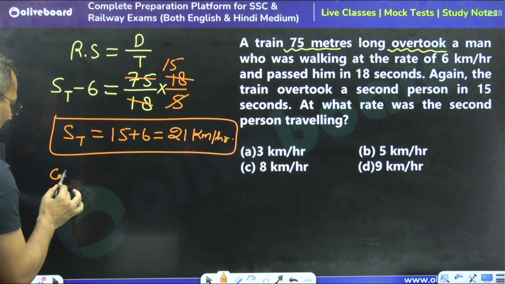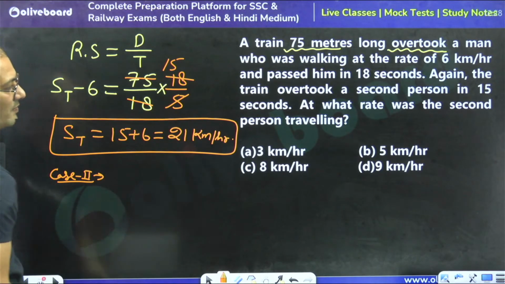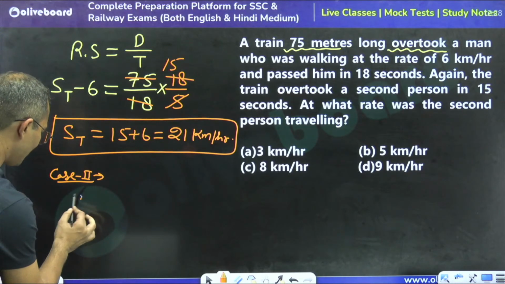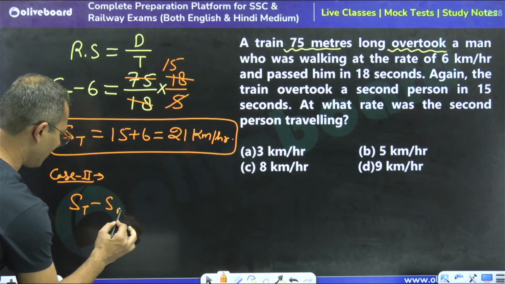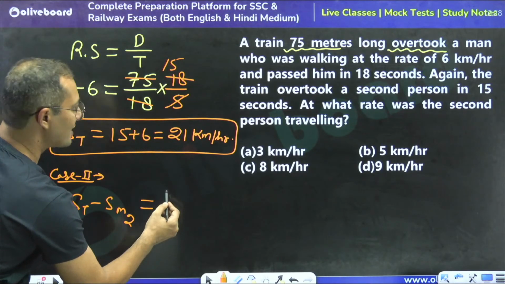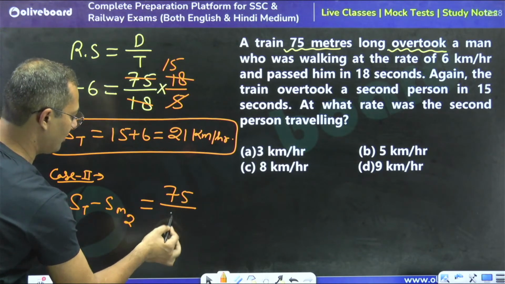Second case, the question is saying what is the speed of the second person, right? So the speed of train minus speed of man 2 is the relative speed, which is going to be distance, 75, over time, now 15.